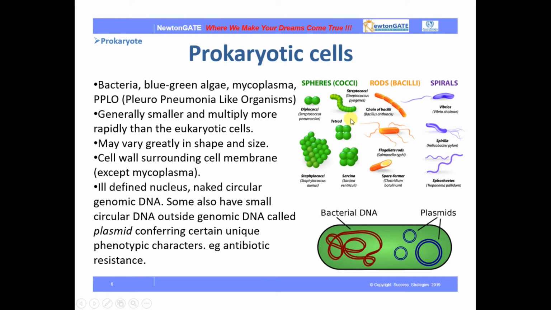Various kinds of bacterial cells have been shown, like Streptococcus pneumoniae, which is diplococci, then rod-shaped, and spirals. These are the variety of shapes.